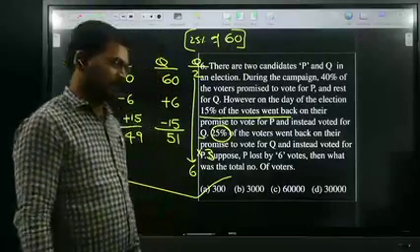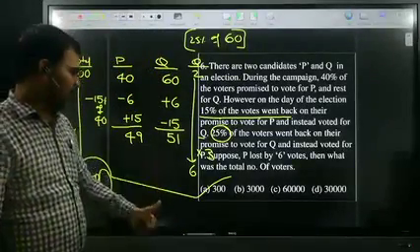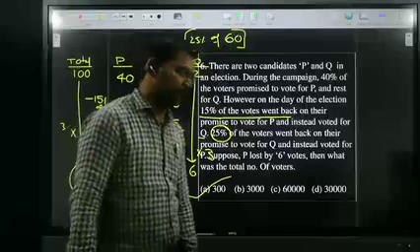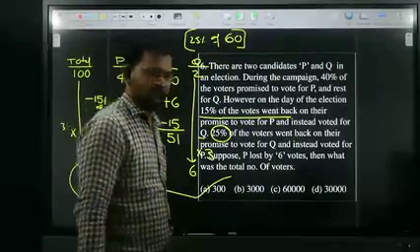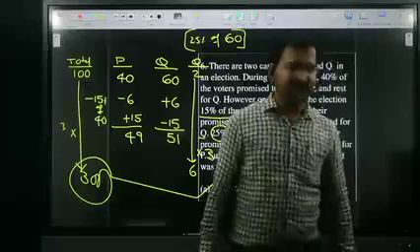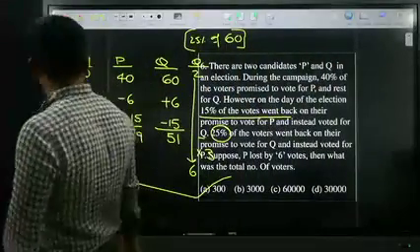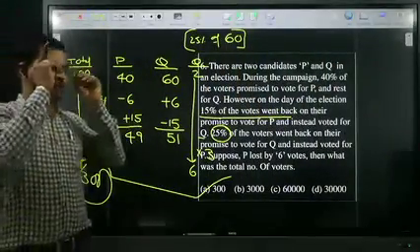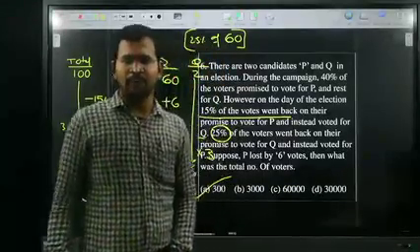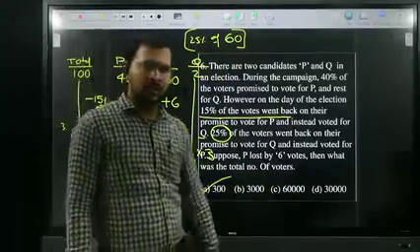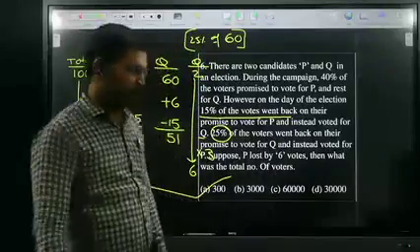Option A is the right answer. All of you okay? Very good. Make a note, all of you. These questions are all election based questions. Election based questions. All of you clear? Okay, very good.